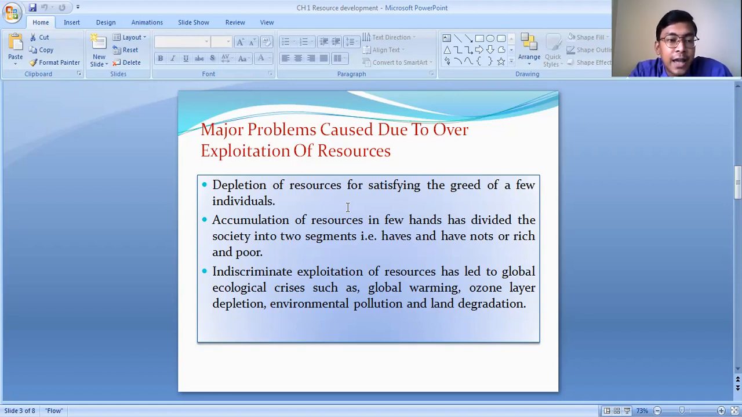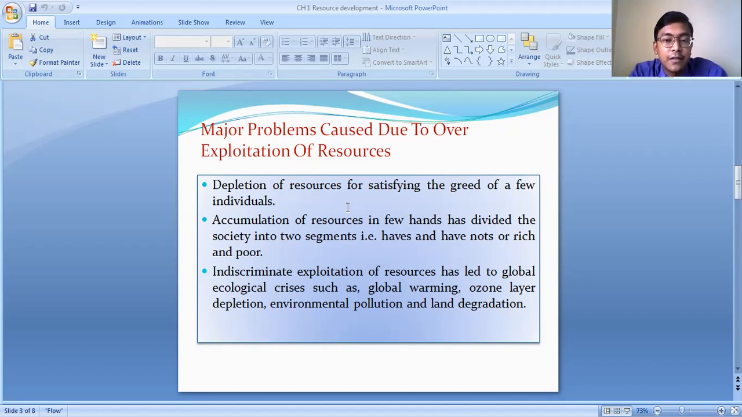Moreover, the resources get accumulated in few hands. Basically, who uses the resources more? The people who have better economic condition have more access to the resources. So accumulation of the resources in few hands has divided the society into two segments, that is the haves and the have nots.